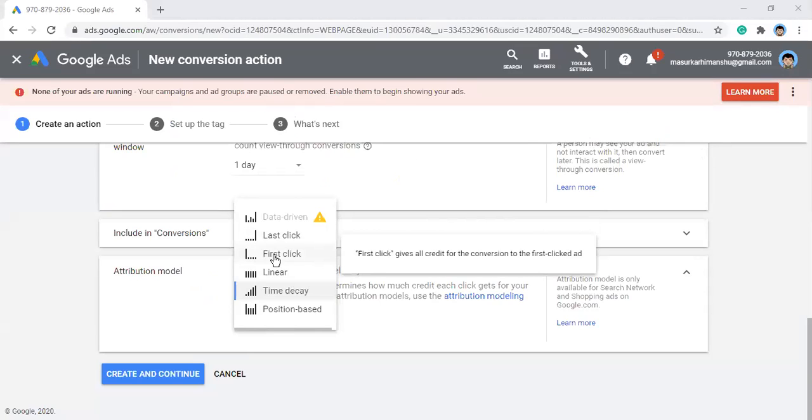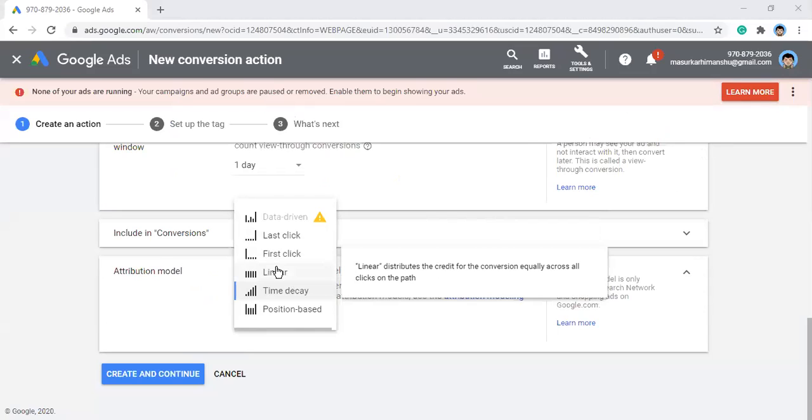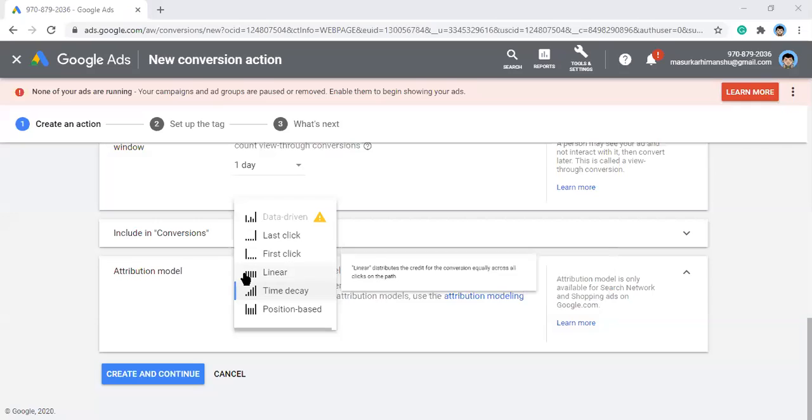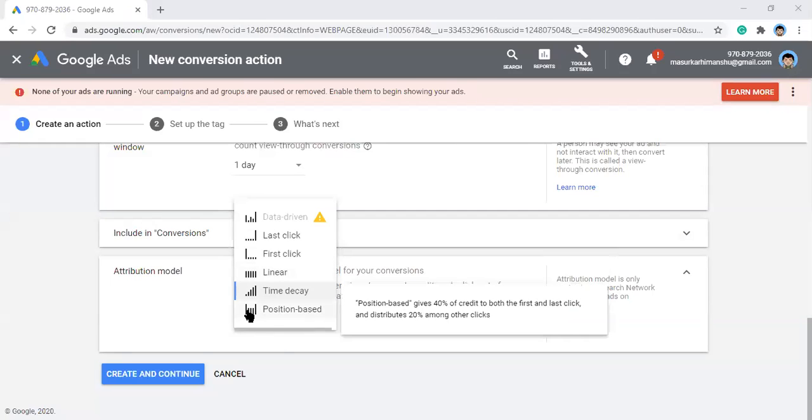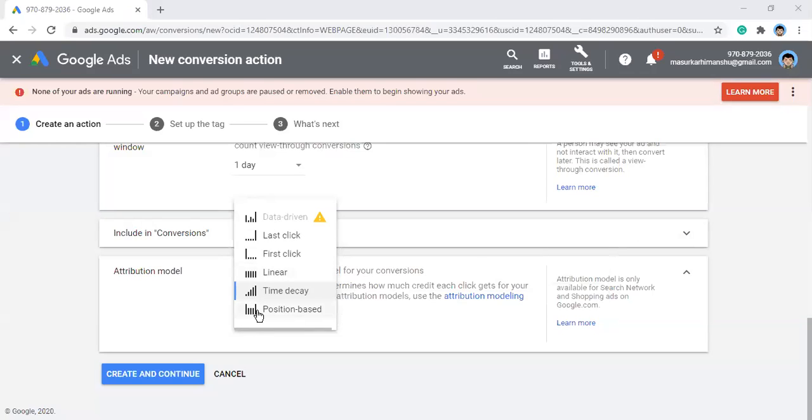Linear, right? Linear distributes the credit for the conversion equally across all clicks on the path. You can see this. All the bars are equal. And position based, you can see the first and the last bar is higher than the other ones, right? So the first and the last ad click is more important.